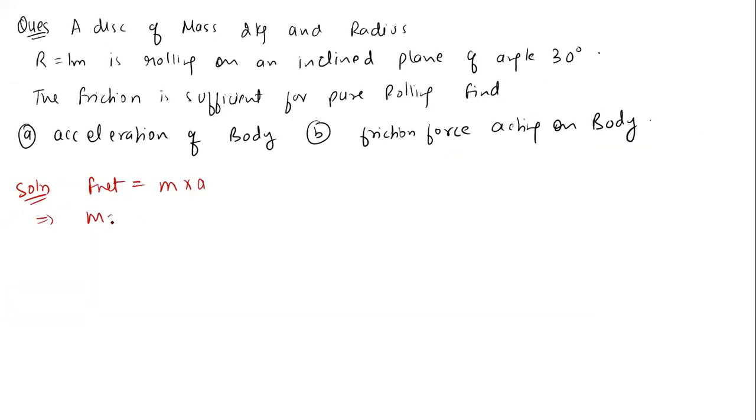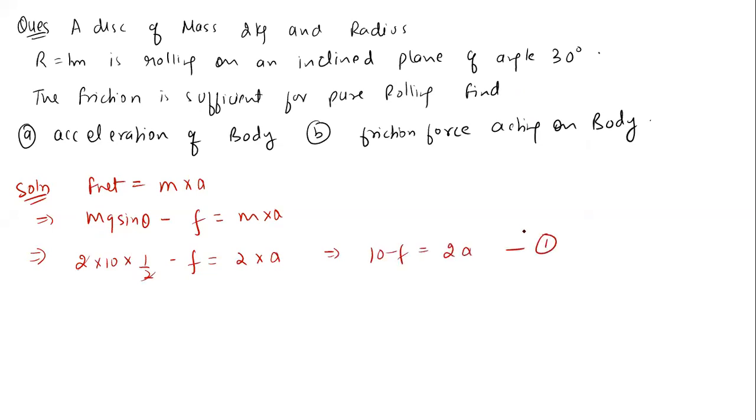So what is the net force? That is mg sin theta minus friction force, which must be equal to mass into acceleration. So mg sin theta value is 2 into 10 into sin 30, which is half, minus friction equal to 2 into a. So 10 minus friction equal to 2 into a. That is equation number 1.